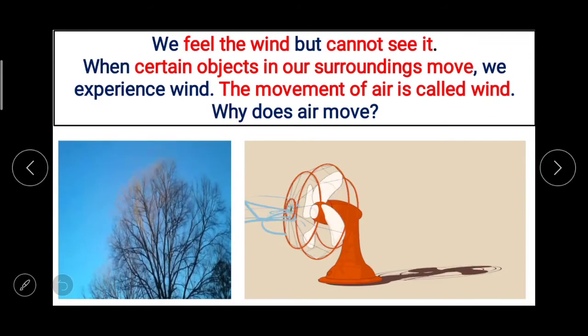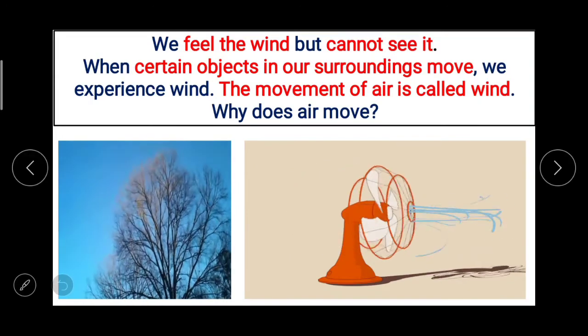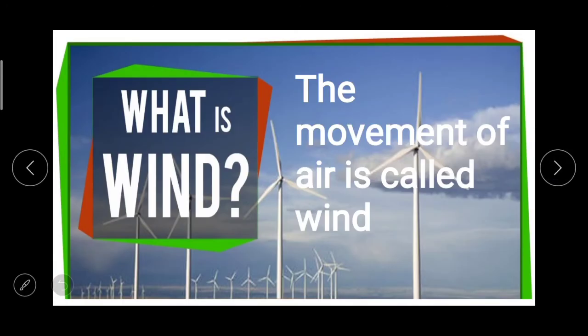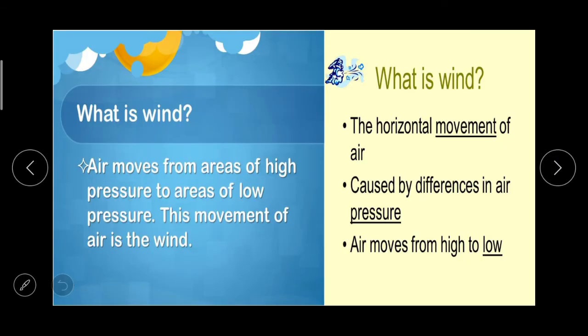Now the question is, why does air move? And that we already learnt in the topic air pressure. Air moves from areas of high pressure to areas of low pressure, and this movement of air is the wind.